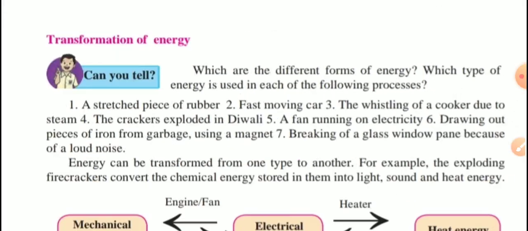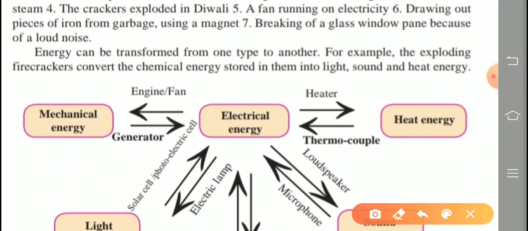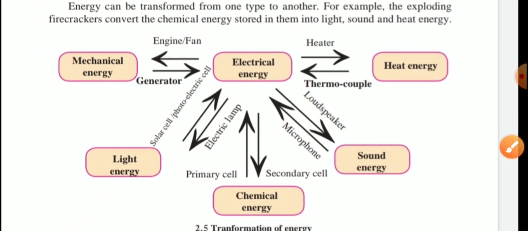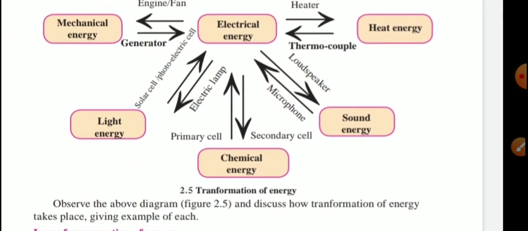Now this is the question given for us. We already learned all this concept in a previous standard. Now next, energy can be transformed from one type to another. For example, exploding firecrackers convert the chemical energy stored in them into light, sound and heat energy. Now observe the picture carefully. Complete the following diagram or map, like the question asked in the exam. Now carefully observe what is given in this chart.